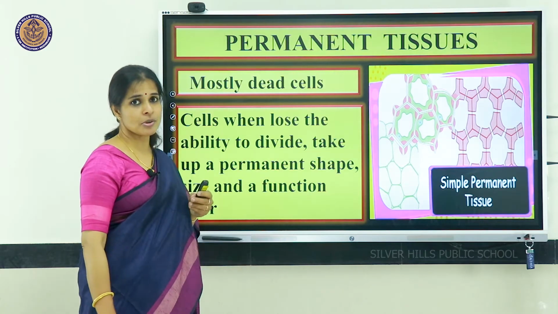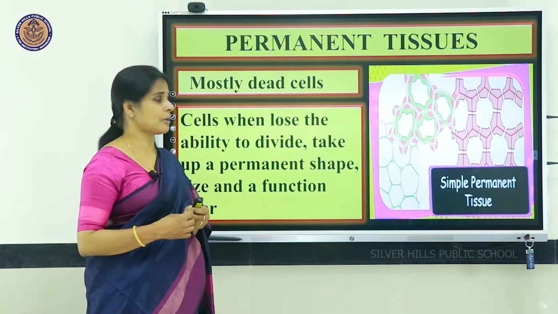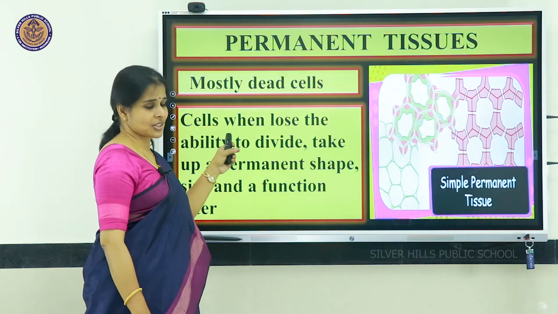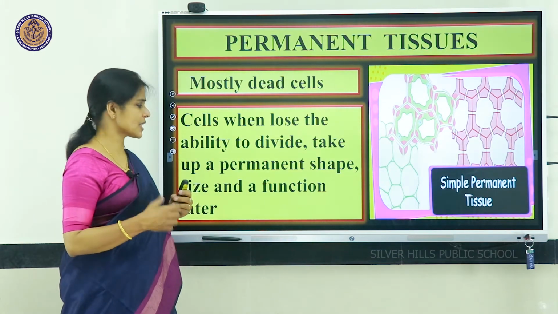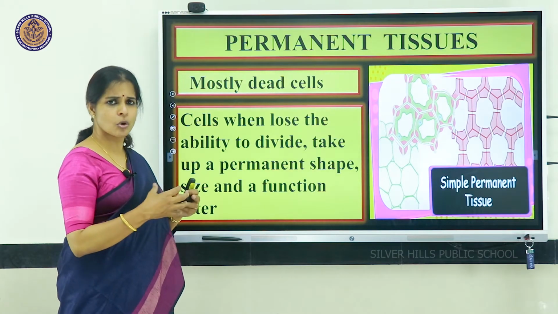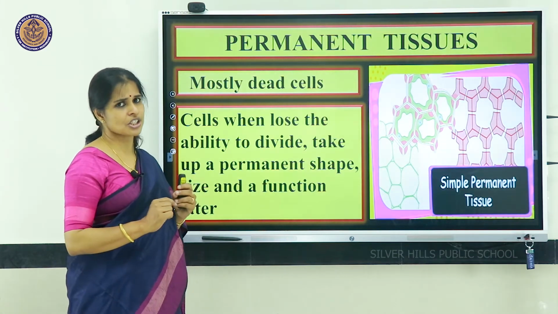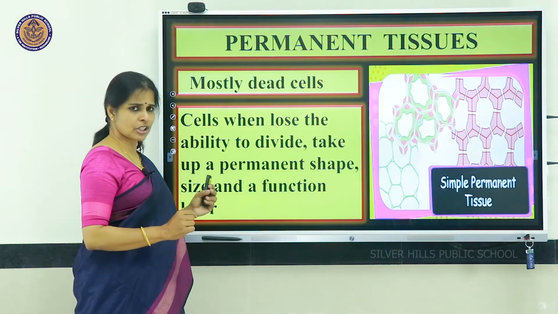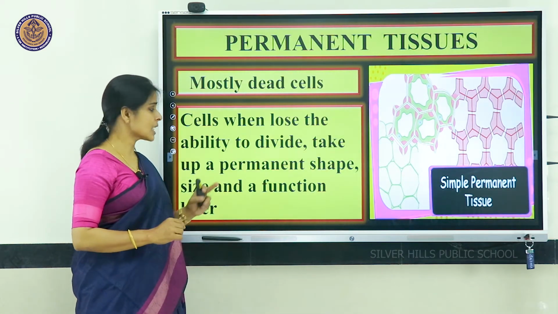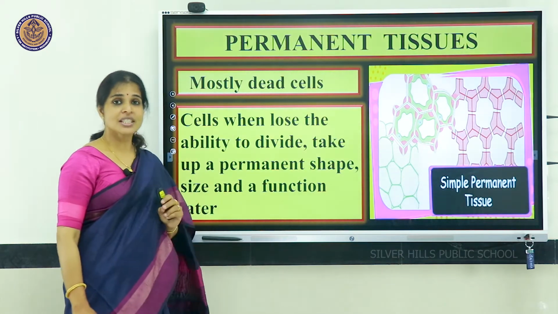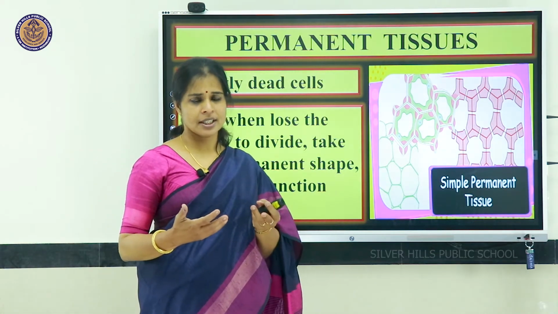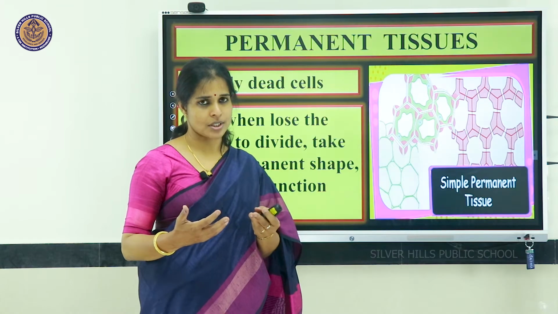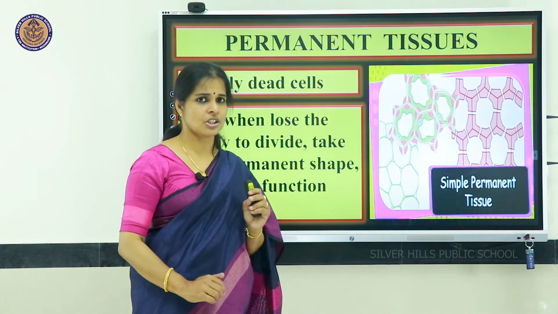Actually, how are they formed, or which type of tissues are known as permanent tissues? When a plant grows, many types of cells will be present, and when they group for a similar function, we can call them tissues. So, permanent tissues are groups of cells that have lost the ability to divide, that is, they are not able to divide. Dividing cells are meristematic tissues.